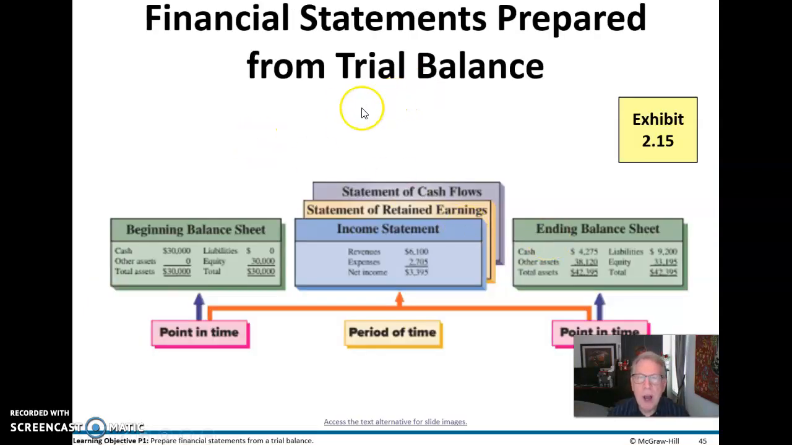Okay, once we've got a good trial balance, then we're going to look at our balance sheet. That's a point in time. And our ending balance sheet is a point in time. The statement of cash flows, the statement of retained earnings, and the income statement are all a period of time.